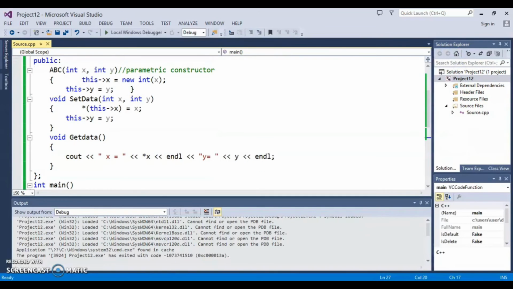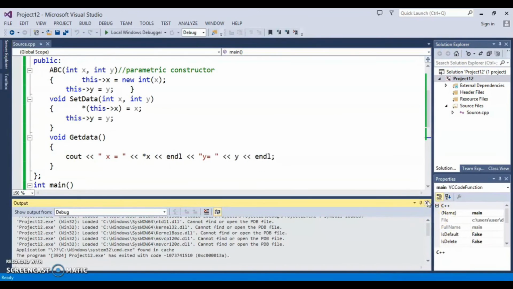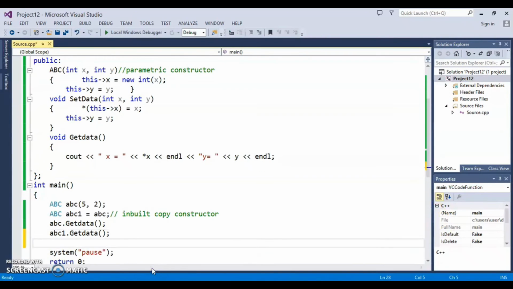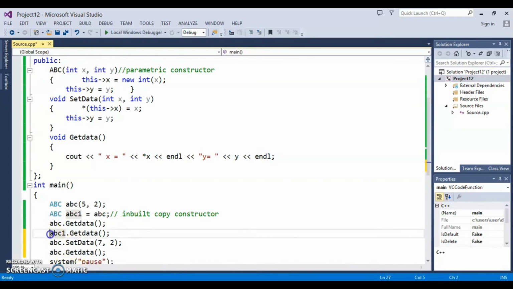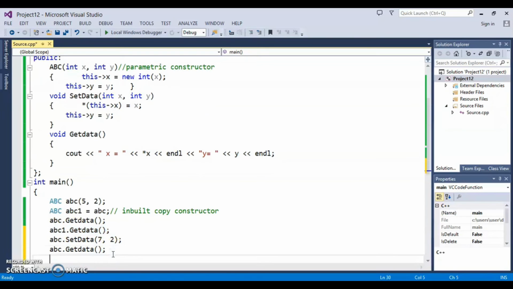Now let's change the value. Let's say I do ABC dot set data and I write 7, 2. So I change it for ABC, and then we are going to print it for ABC and ABC1 both. ABC dot get data. Similarly ABC1 dot get data. So I'm going to copy paste it here.